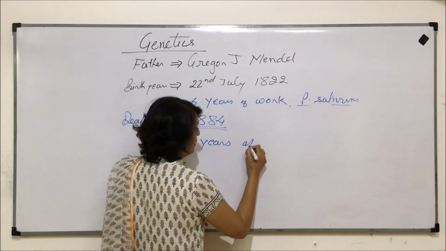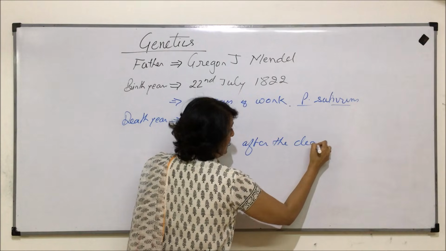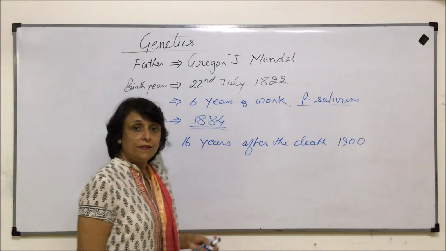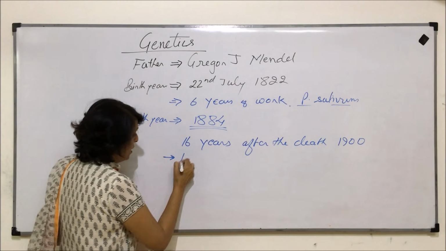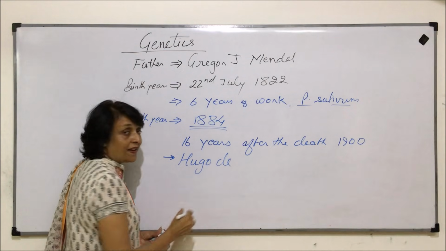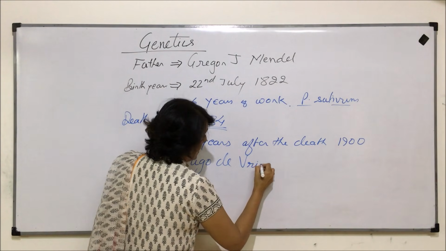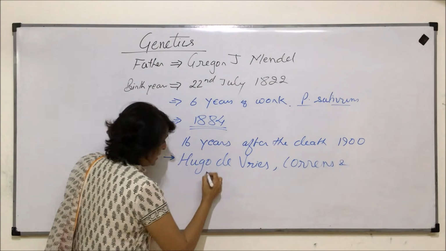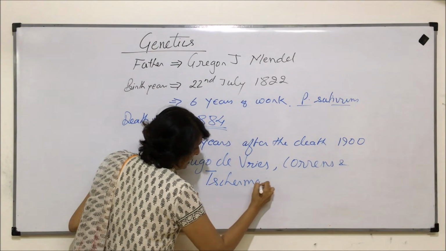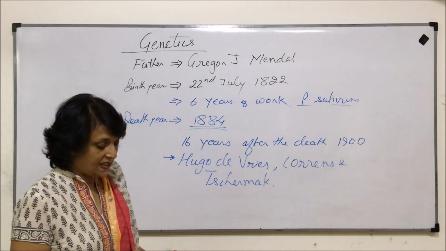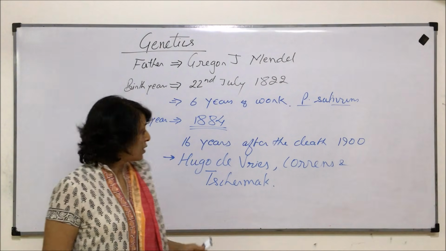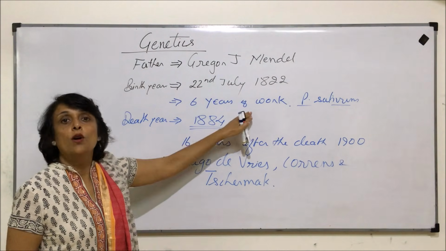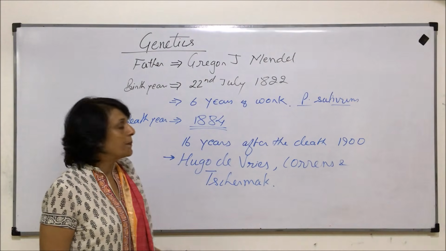So 16 years after the death of Mendel, that is in 1900, 3 scientists, their names were Hugo de Vries, Correns, and Tschermak. These 3 scientists rediscovered Mendel's work, and that is when he got recognition for his work on the pea plant or Pisum sativum.